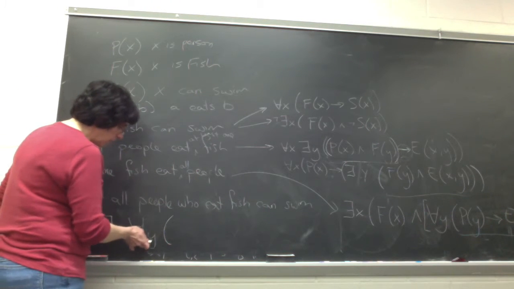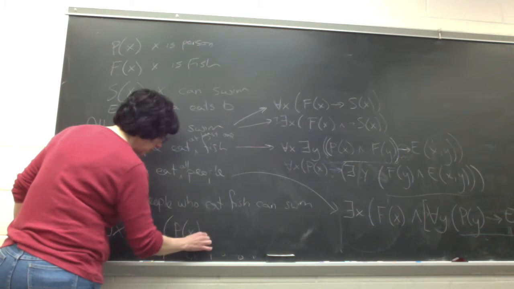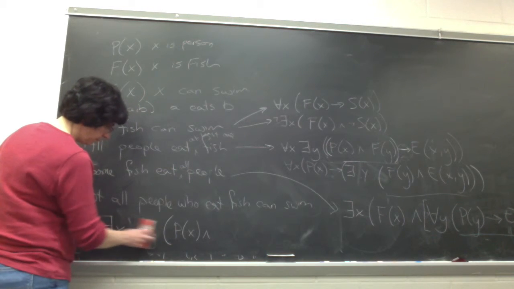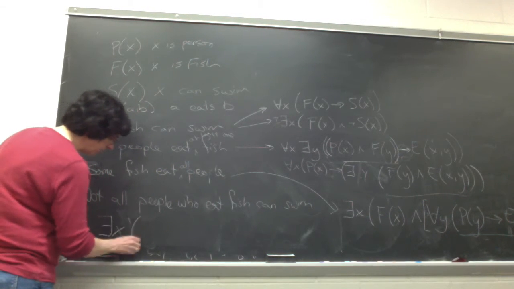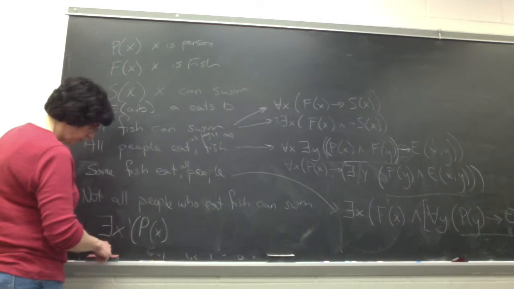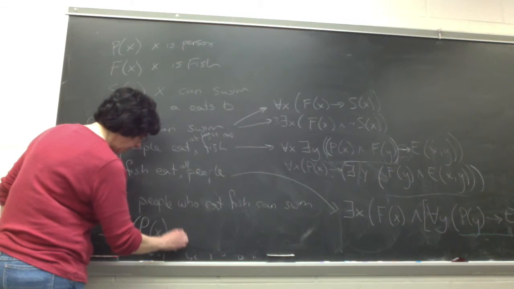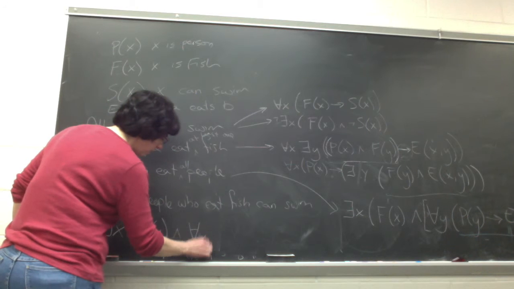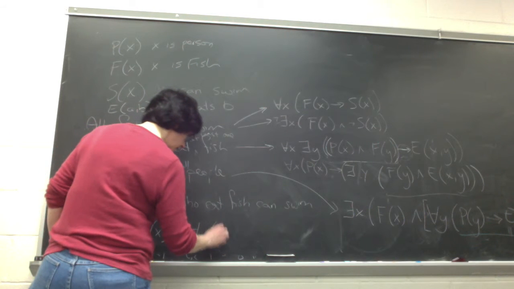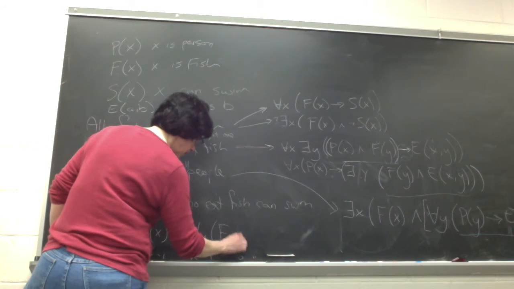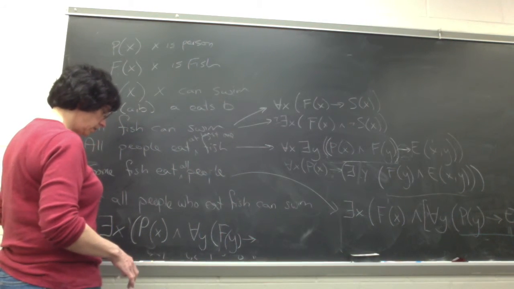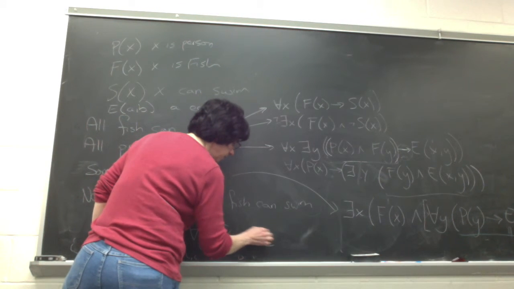So there exists an X for all Y such that person X, and we're going to go back to that other thing again. There's some X who is a person and for all Y, if Y is a fish, that implies that X eats them.